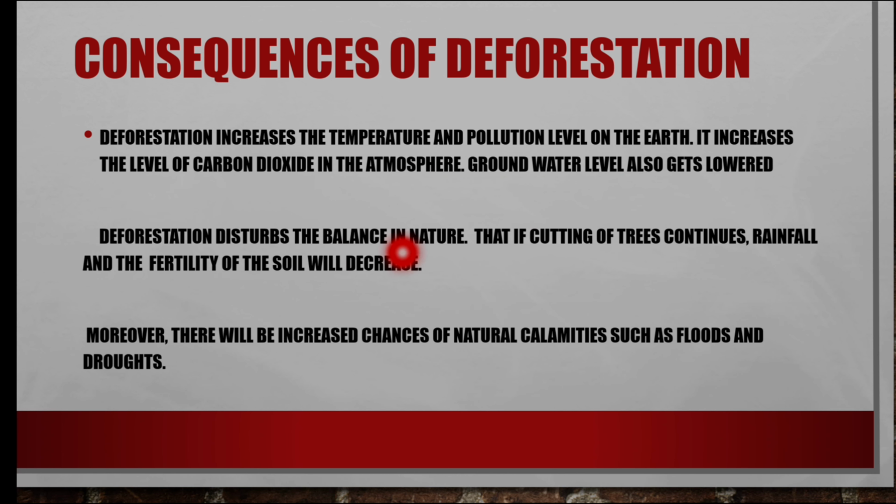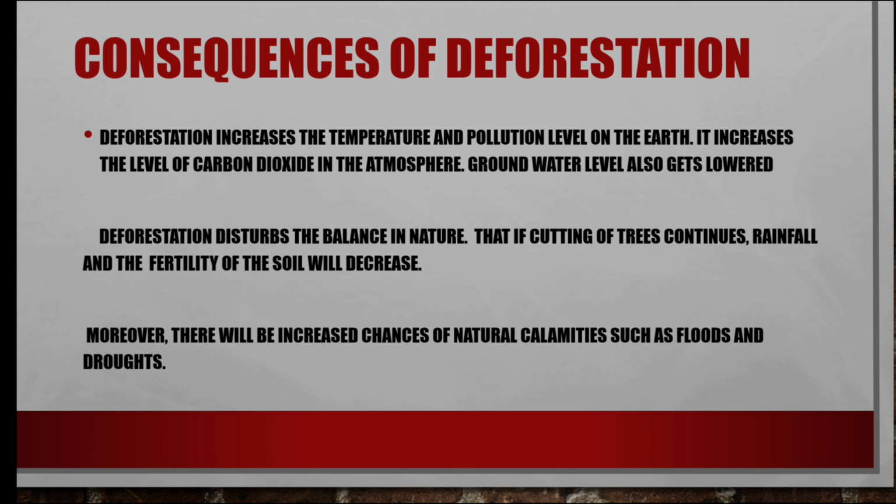Deforestation disturbs the balance in nature. If cutting of trees continues, rainfall and the fertility of the soil will decrease. Moreover, there will be increased chances of natural calamities such as flood and drought.